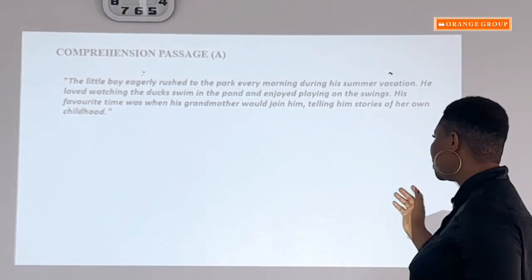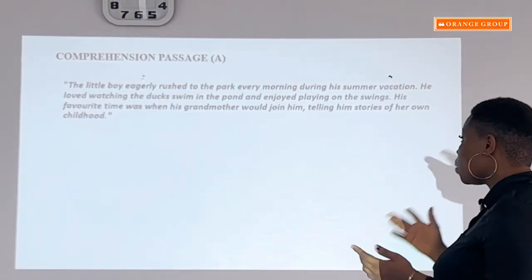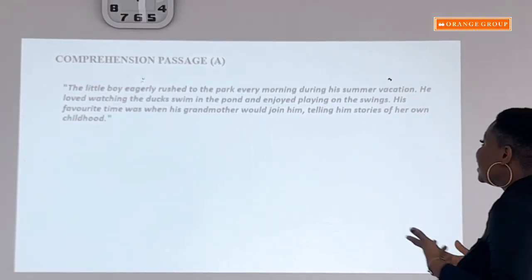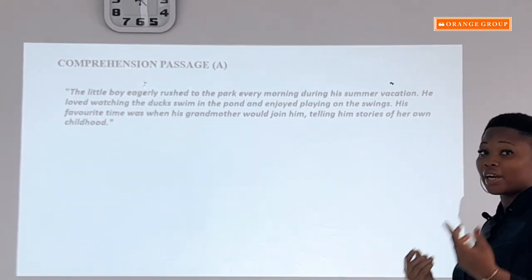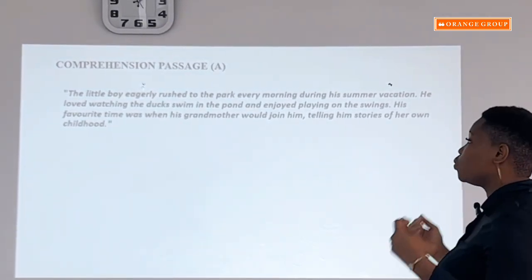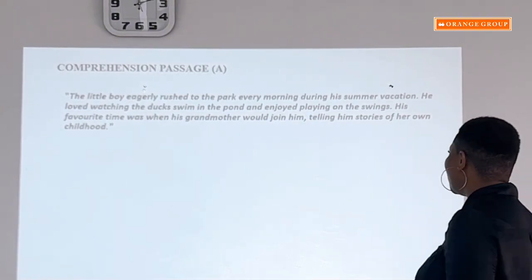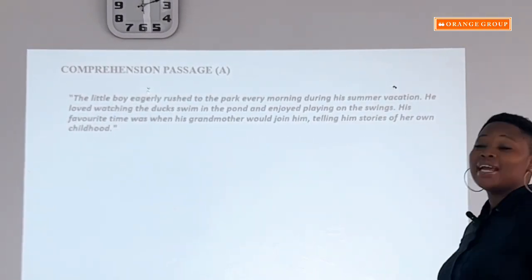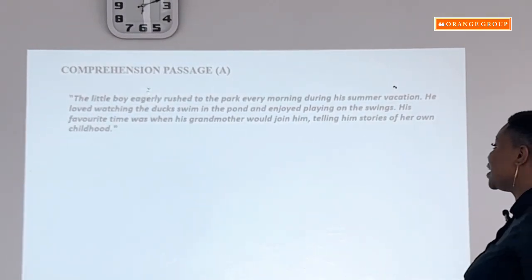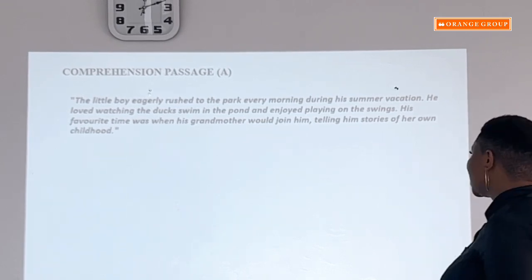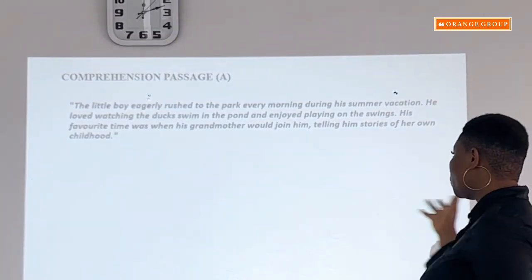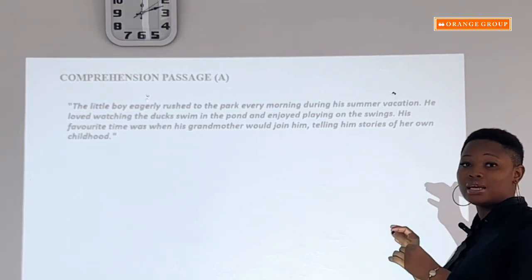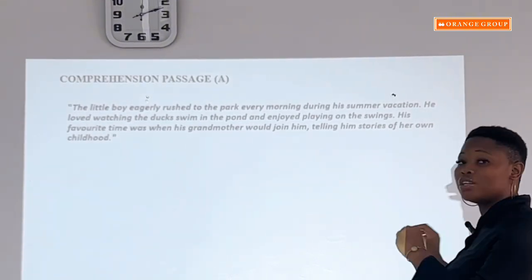So let's start with comprehension passage A. I read: The little boy eagerly rushed to the park every morning during his summer vacation. He loved watching the dogs swim in the pond and enjoyed playing on the swing. His favorite time was when his grandmother would join him, telling him stories of her own childhood. So this is a comprehension passage, as little as it is. We can get several questions from this.